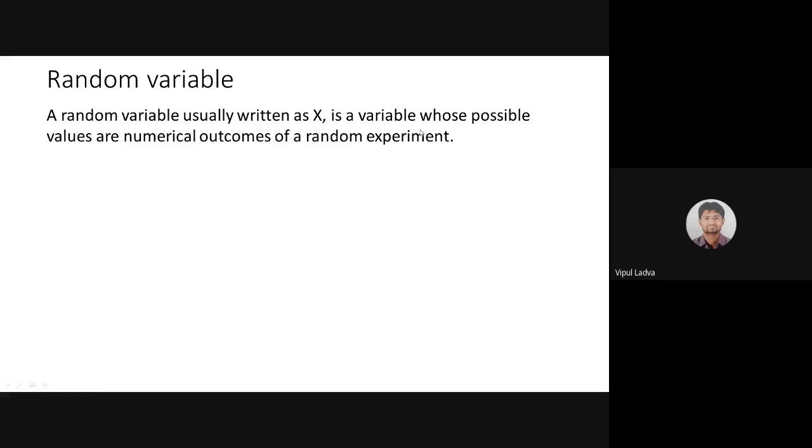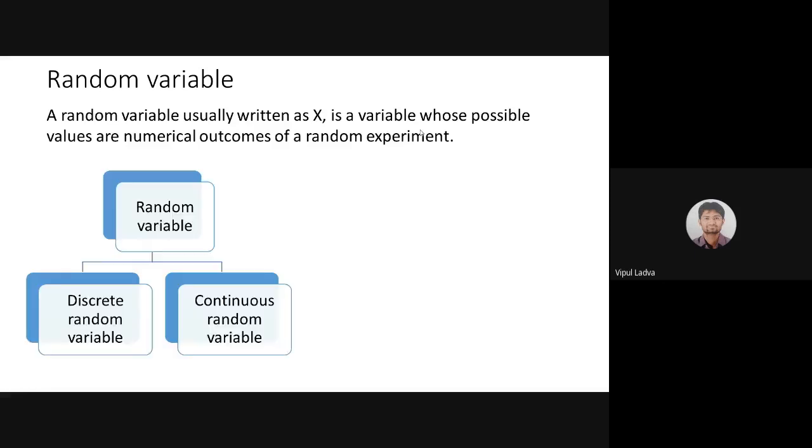We know that the random variable is divided into two parts: discrete and continuous. What does discrete mean? We can say that our random variable is discrete if we are dealing with counting some numbers. Suppose I'm counting the number of cars passing on the road, the number of students present in the class, or the number of children in a family. In all such situations, I'm counting things.